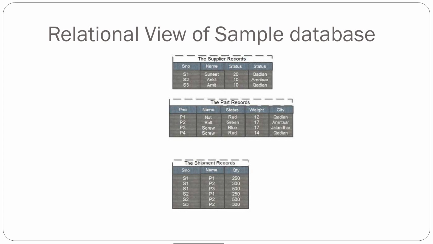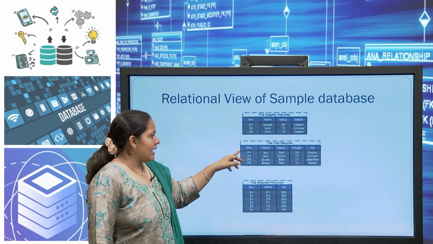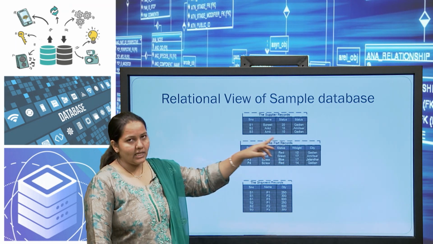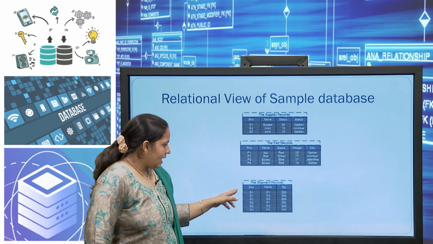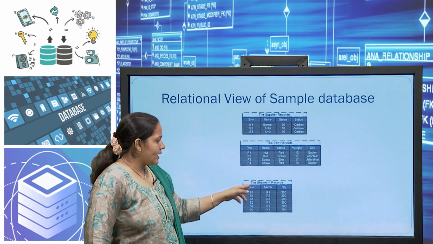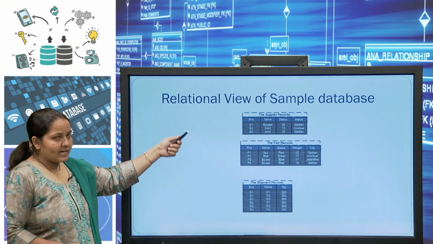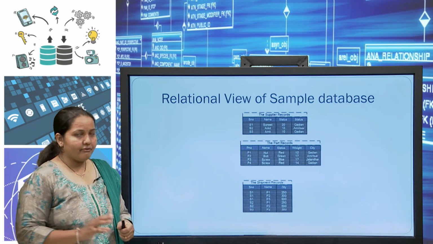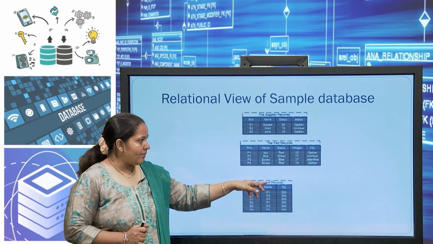In the first relation, we have considered supplier number, name and status, and for the part we are using part number, name, status, weight and city. For the shipment we have supplier number, part number and quantity. These are the sample database which we are using for defining the different models. Just see here, supplier number, part number and quantity.